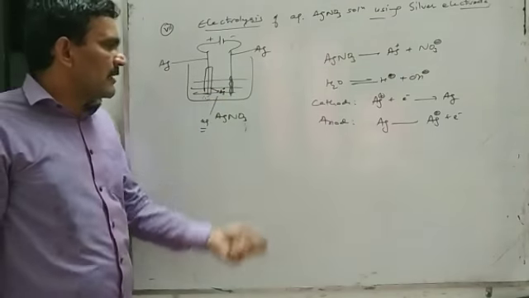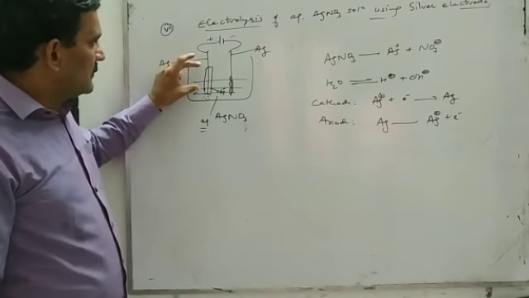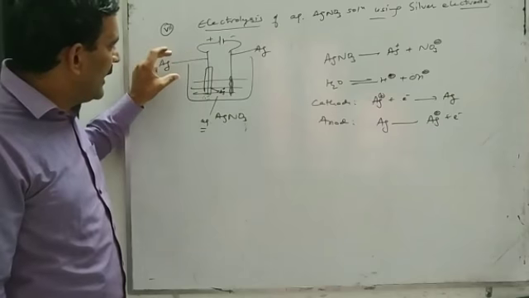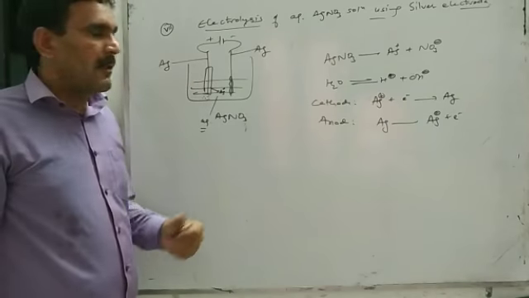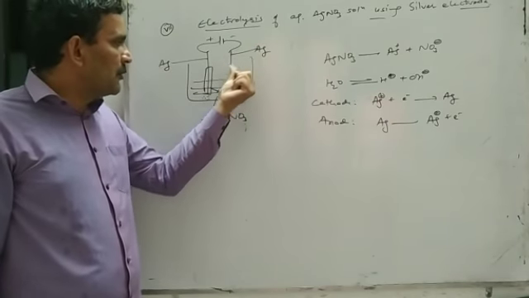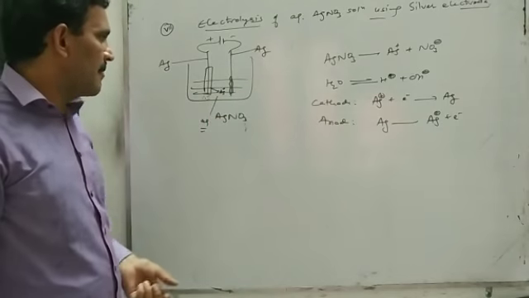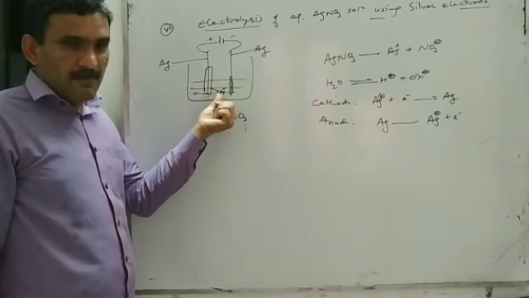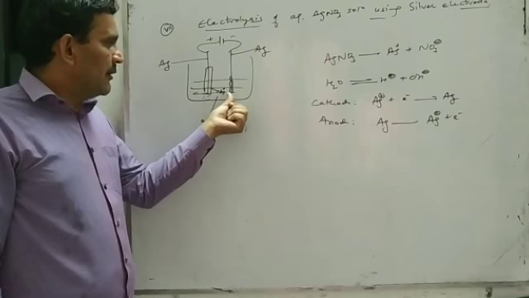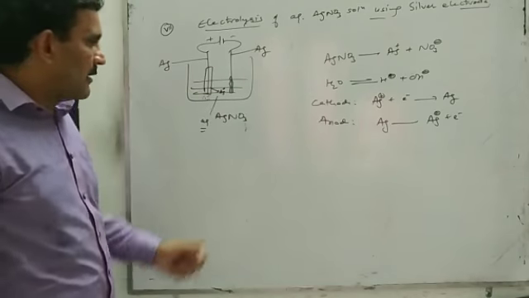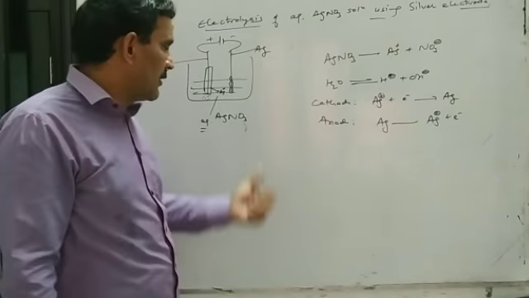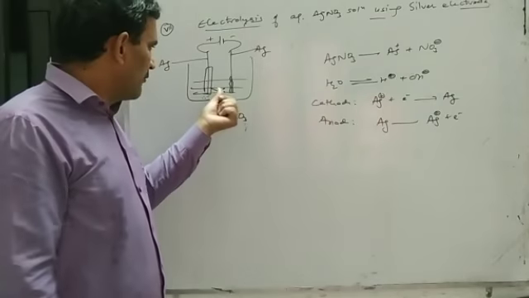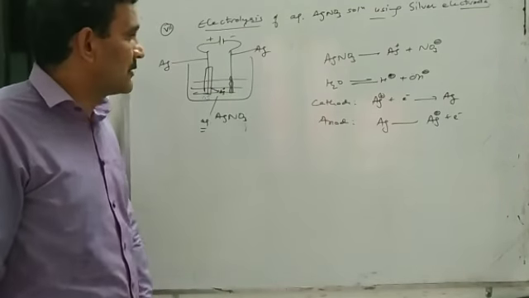So during this electrolysis, thickness of the silver rod at anode will gradually decrease, and thickness of the silver rod used at cathode will gradually increase, but the nature of this solution will not be affected. That is, pH of this solution will not change, color of this solution will not change, or even concentration of silver nitrate in this solution will not change.